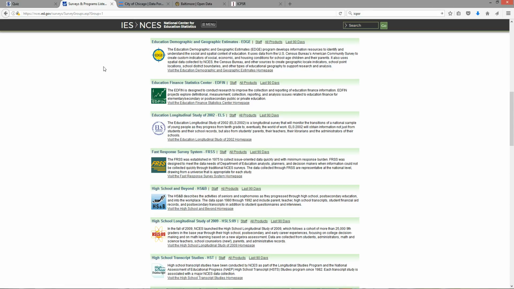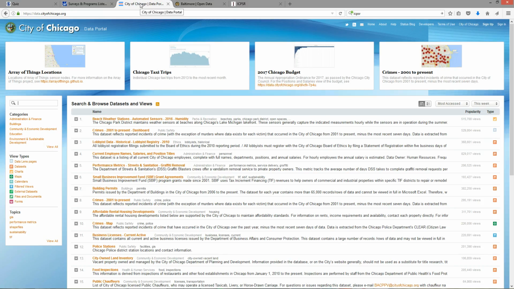What we'll do now, though, is jump and look at a couple of examples of local government data sources. So one of the big pushes recently has been for local governments to embrace open data initiatives. And many cities, many municipalities actually have a lot of their data available publicly online for use by you as a researcher.